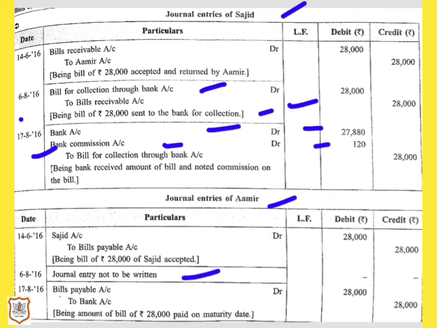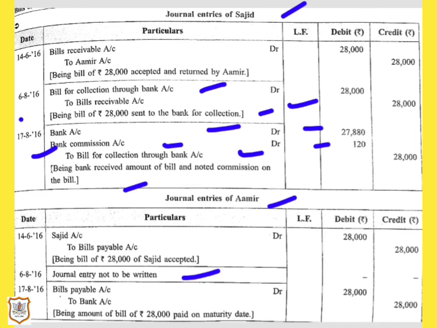Then bank commission will be treated as expense for Sajid. So here bank commission account will be debited as per the rule of nominal account by rupees 120, and bill for collection through bank account will be credited. In narration we will write being bank received amount of bill and noted commission on the bill.